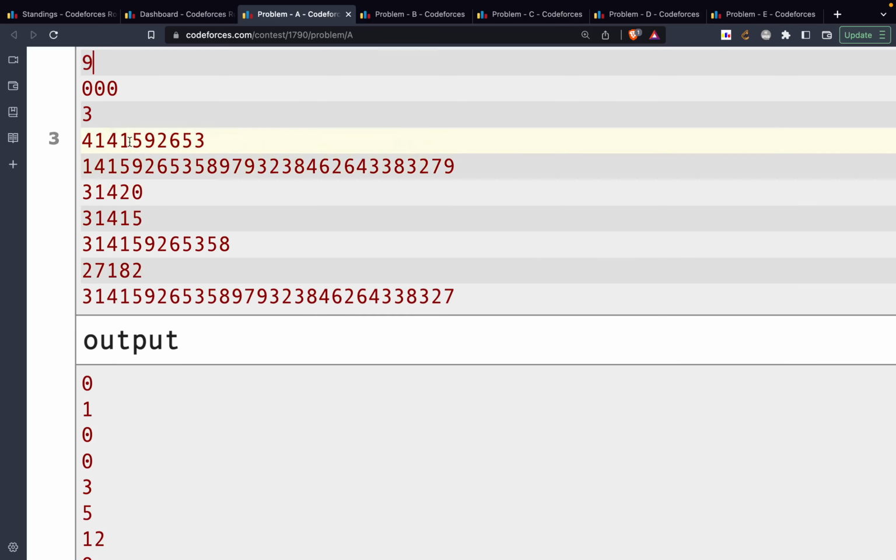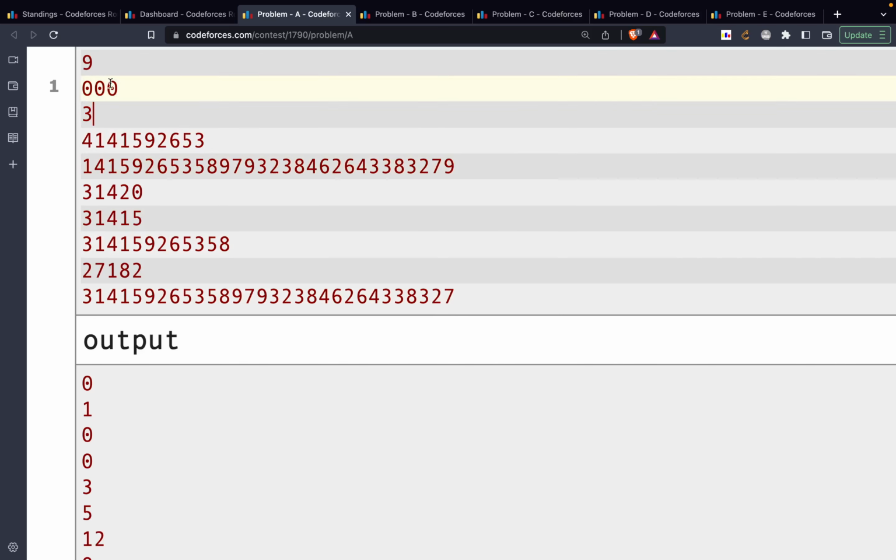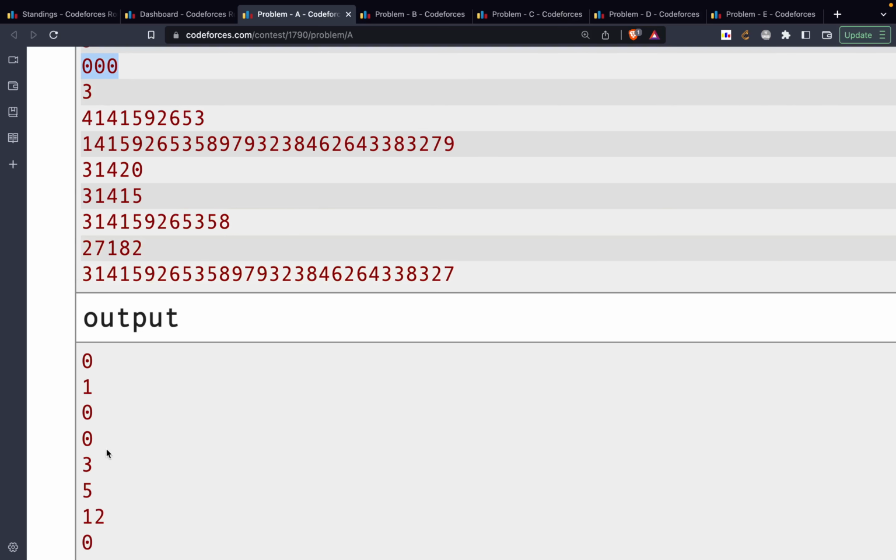So for example, over here they have given a single digit, and we have to tell the number of correct values. So 3 is definitely the first digit, so we'll print 1 over here. Then the other string they have given is 000, so this is definitely not the correct value of pi, so we'll print a 0 over here. Let's look at some other test cases.